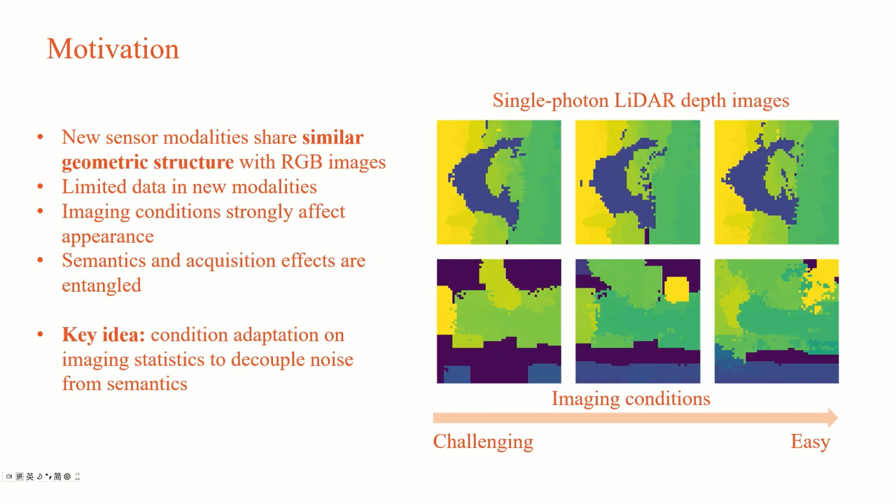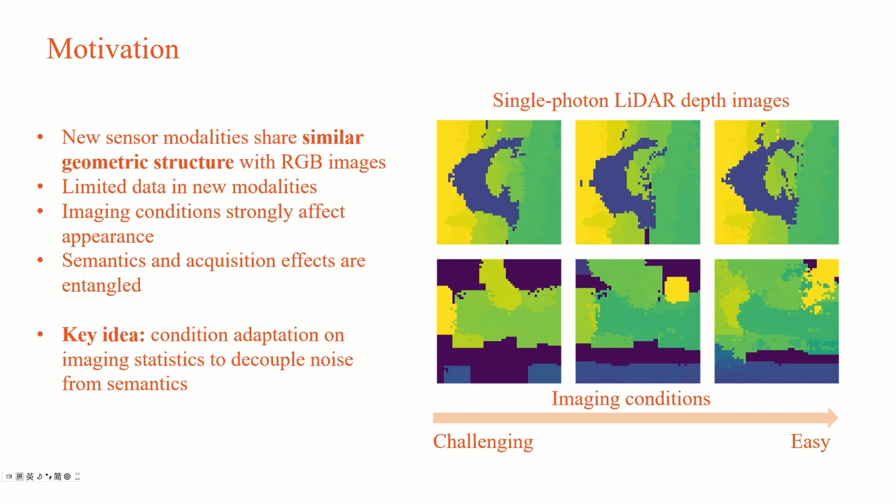Many emerging sensor modalities show similar geometric structure with RGB images, making pre-trained vision models a natural starting point. However, data in these modalities is often limited, and imaging conditions such as noise or photon statistics can strongly affect appearance. As illustrated on the right, the same thing can appear very differently under different acquisition conditions, even though the underlying semantic structure remains unchanged.